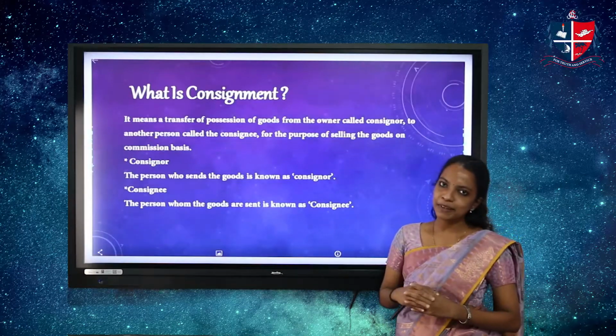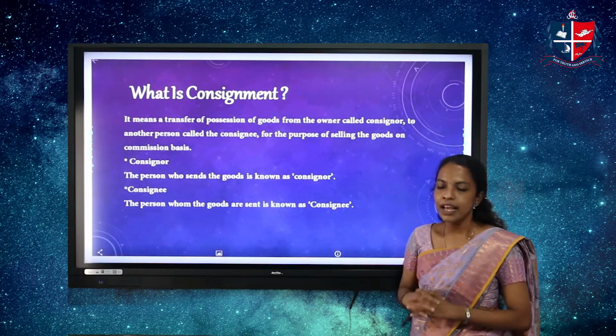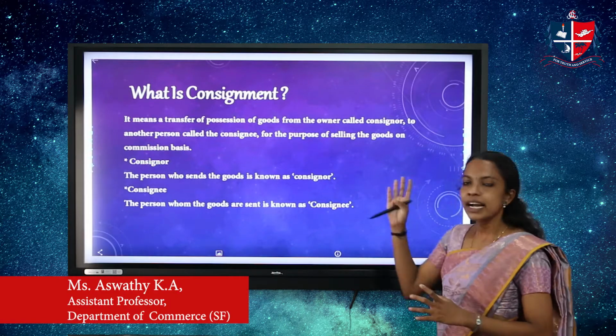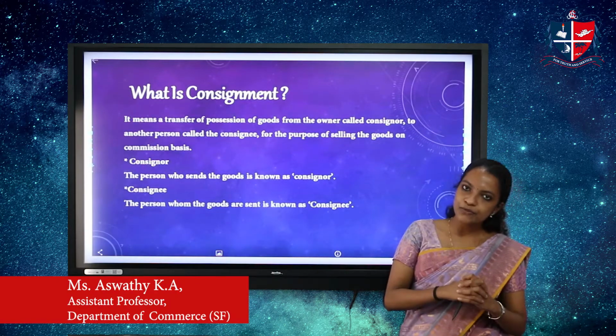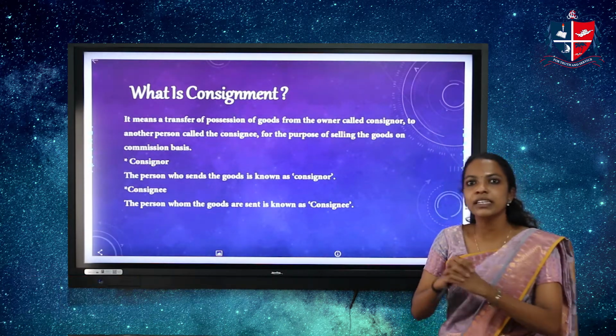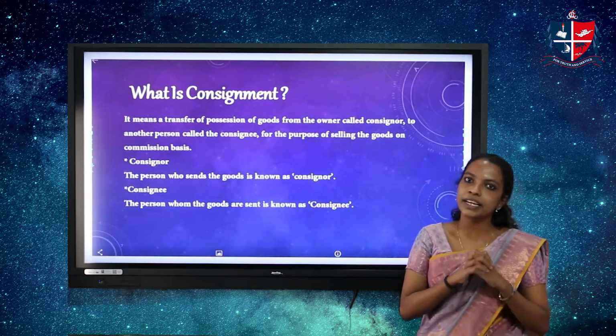Everyone, today I am going to explain accounting for consignment. First, let us see what consignment is. Consignment is a transfer of possession of goods from a person called the consignor to another person for the purpose of selling goods on a commission basis.